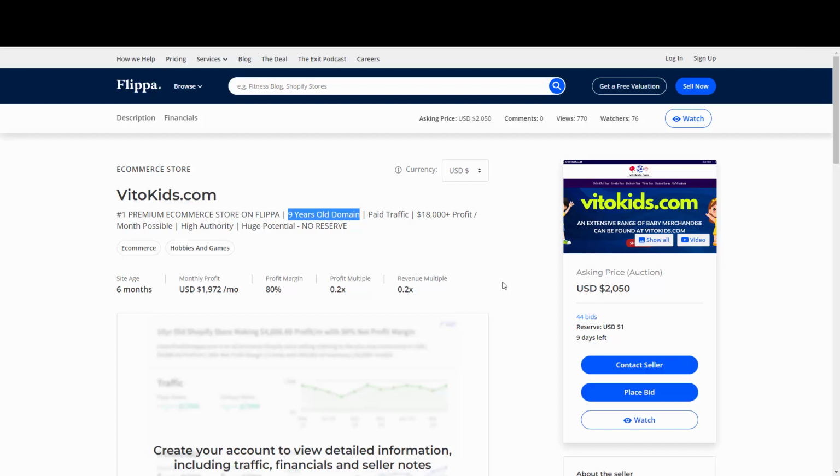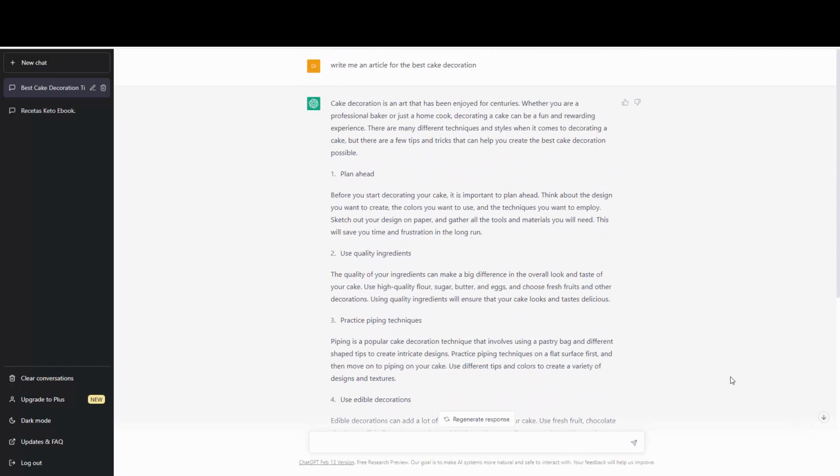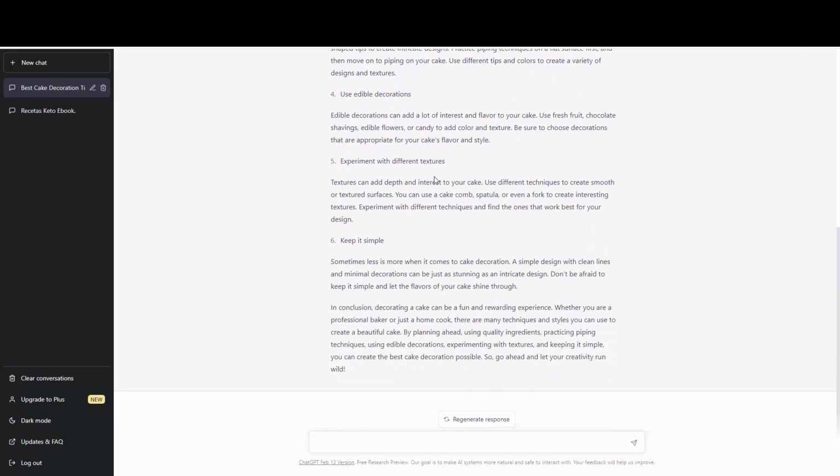Okay, and you already put some content on the website. So where we're going to be getting the content, we are going to be using ChatGPT in order to get the content. In my case, I use it to write me an article for best cake decoration. I can write as many articles as I want, and I can sell this as a blog.